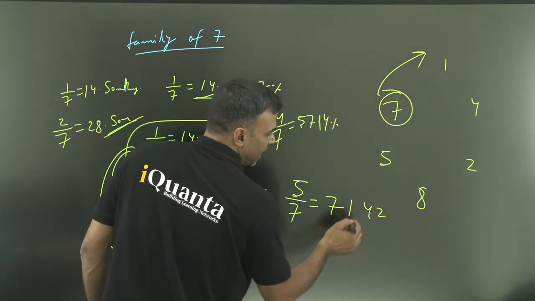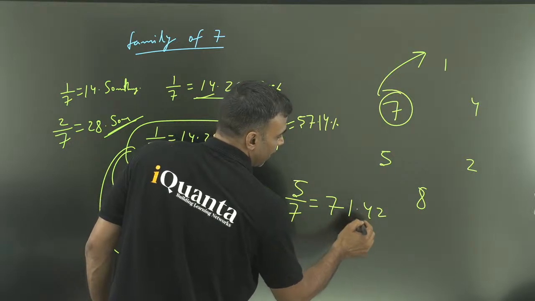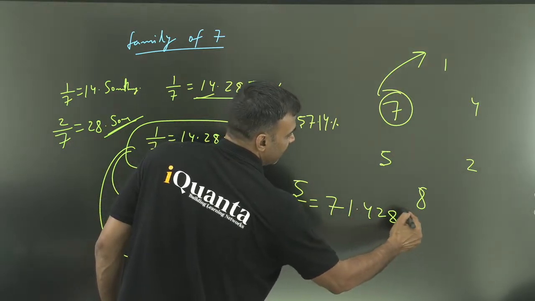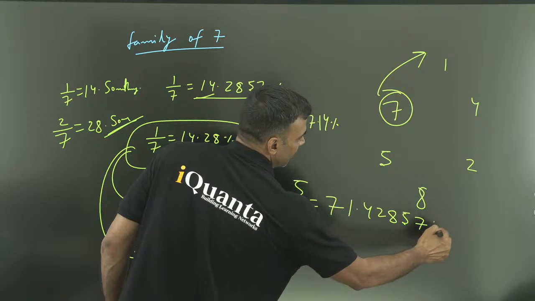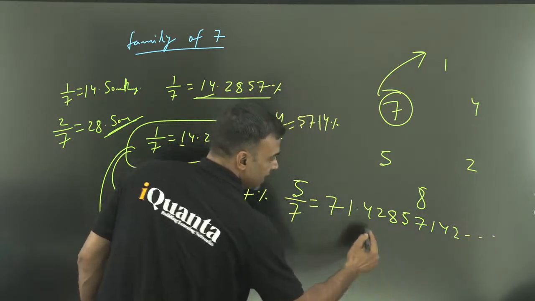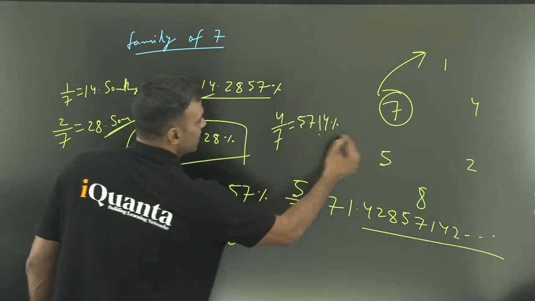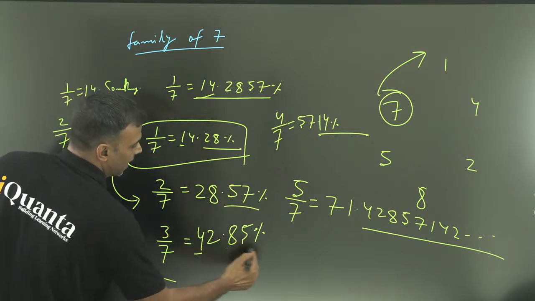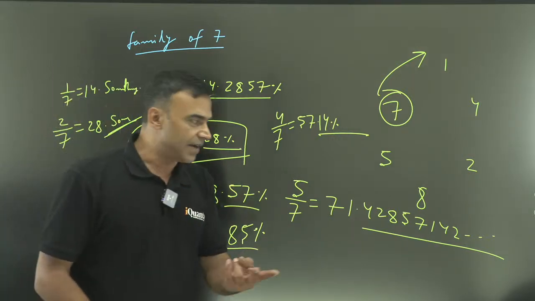Where should the decimal come? Decimal will come here. If I want to find the next digit, it will be obviously 8 5, right? 7 1 4 2 and so on. You have to understand this is a recurring part. In all of them it is a recurring part. But we will always take only 2 digits after decimal.